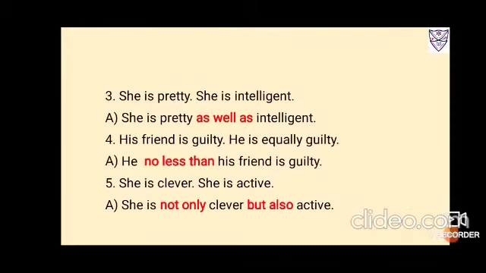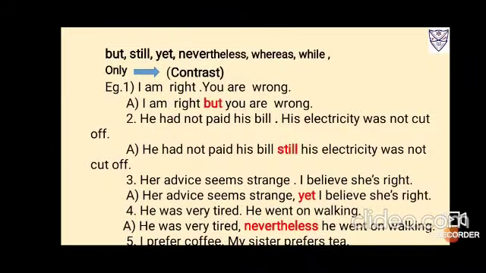Number 3, she is pretty, she is intelligent. Now these also are two statements of equal rank. They convey the meaning on their own, they are independent. So you will use, she is pretty as well as intelligent. His friend is guilty, he is equally guilty. So what you can write is, he no less than his friend is guilty, means both of them are equally guilty. She is clever, she is active. Again both are independent. So what we'll use is, she is not only clever but also active.